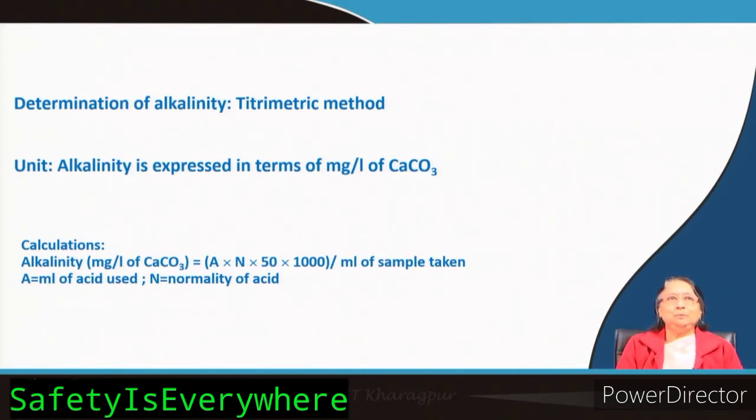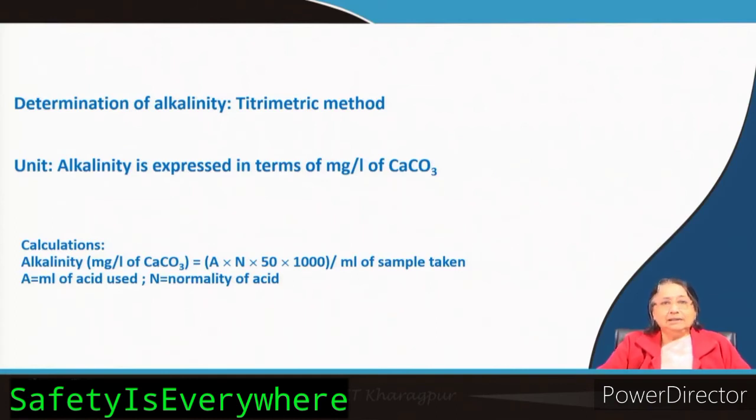So you have to know the volumes that you have added. First you added phenolphthalein and noted down the volume of acid required. Second time, from there you continued the titration and noted down the final end point volume. By knowing these two, you can easily calculate how much is the OH minus, how much is the carbonate and how much is the bicarbonate.